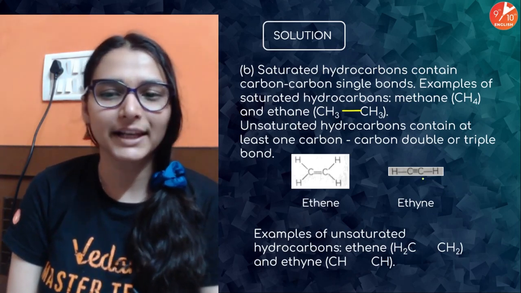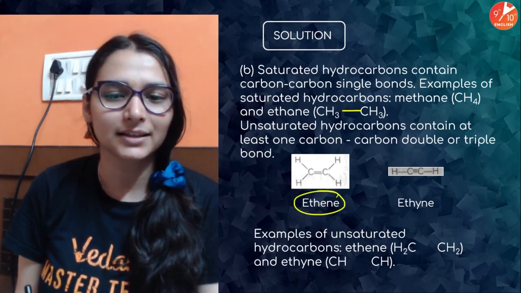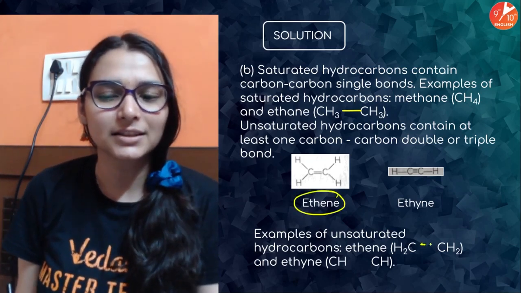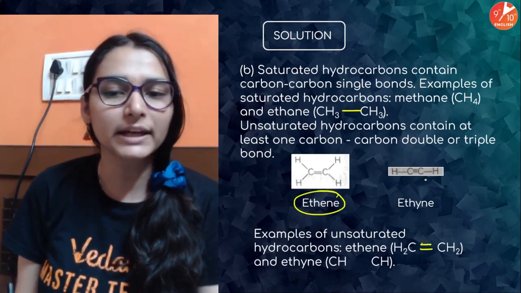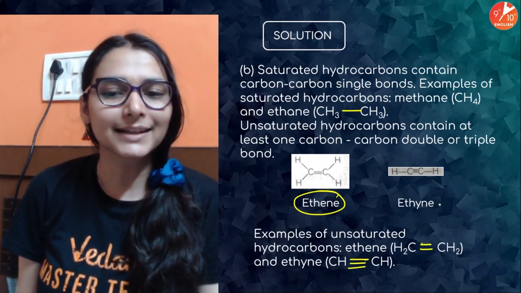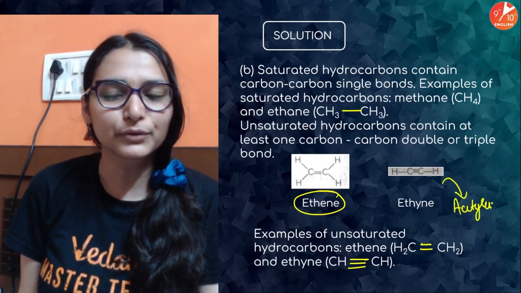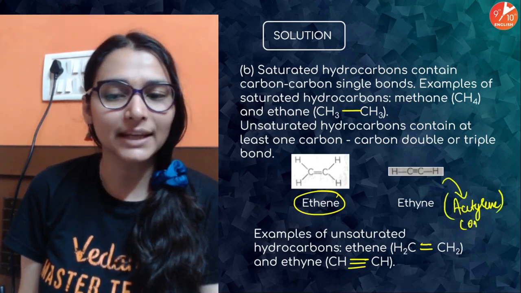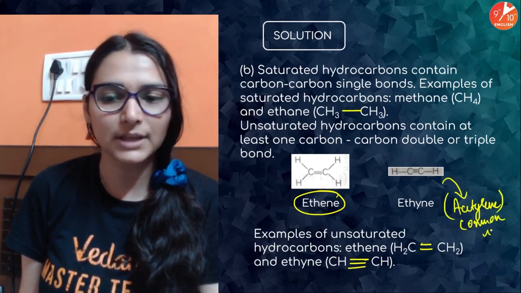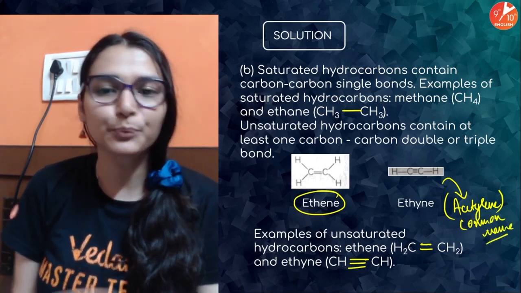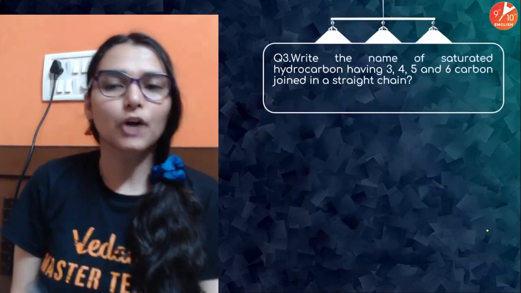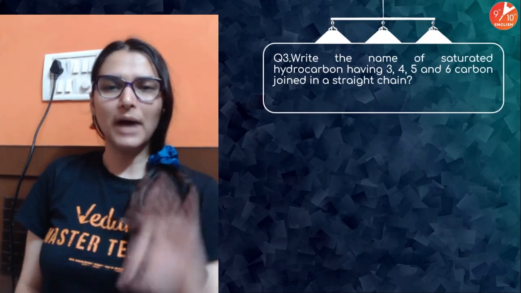Double or triple, है ना? कुछ भी हो सकता है, like ethene, that is from alkene, carbon double bond, and ethine is commonly known as what? Acetylene, है ना? Fuels में use करते हैं, that is a common name. You should also know the common name of some of the compounds, है ना? They are important. Okay, so I guess you all have scored 4 marks so far.